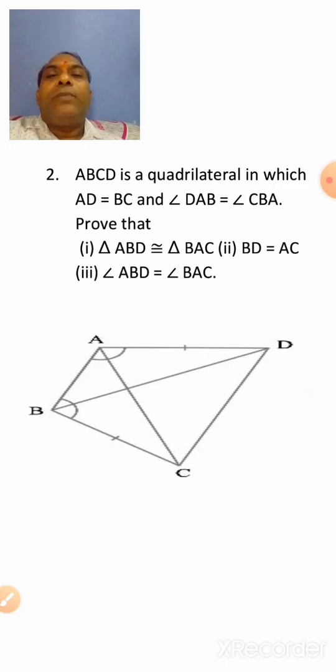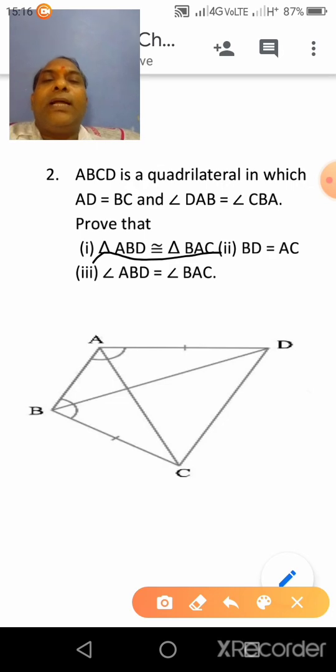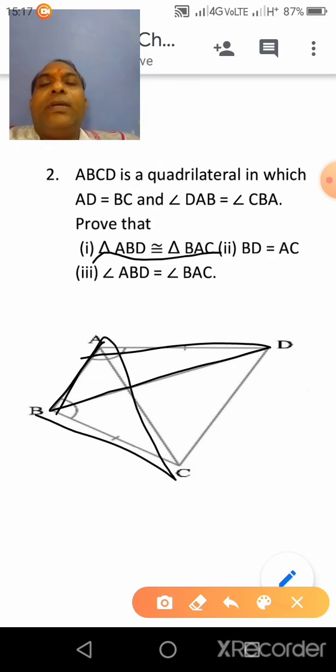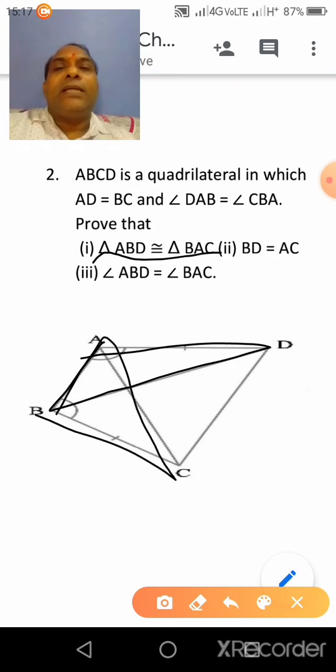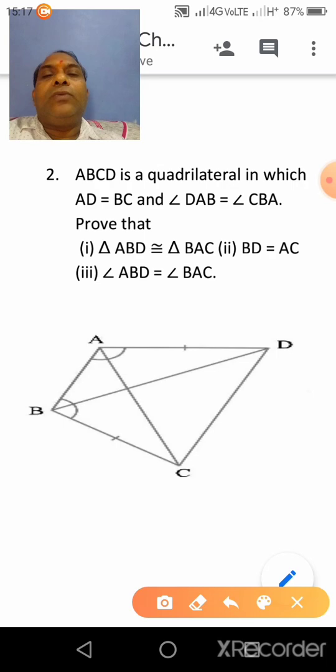Then we have to prove that triangle ABD is congruent to triangle BAC. ABD means this triangle is congruent to BAC, means this one. We have to prove that these triangles are congruent, and also we have to prove that BD is equal to AC.